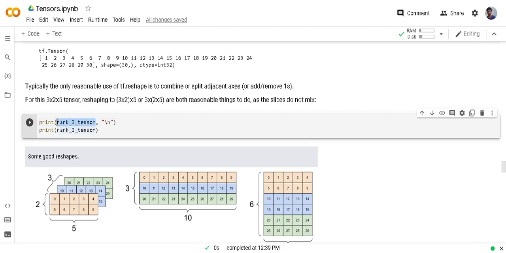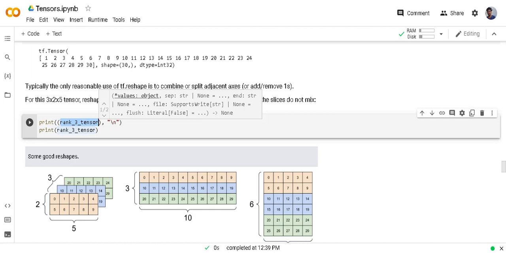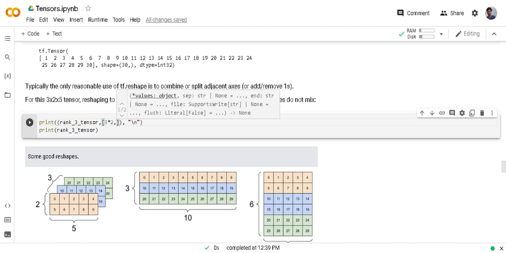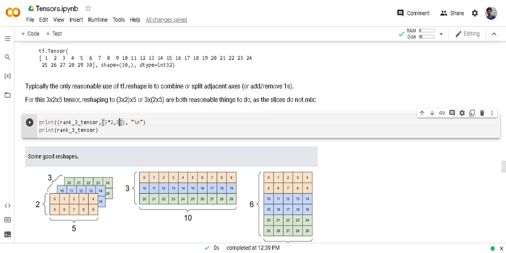So if I want to combine 3 and 2, I have to pass 3 times 2, which is combined shape, and remaining shape is 5 into tf.reshape function.